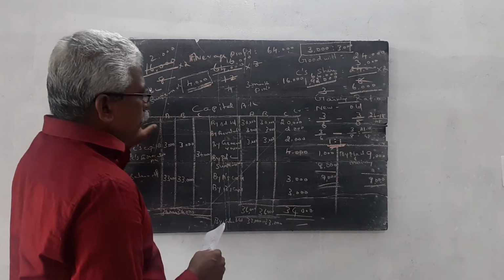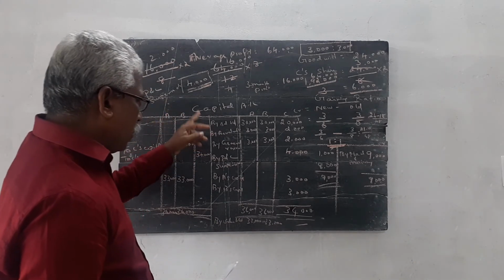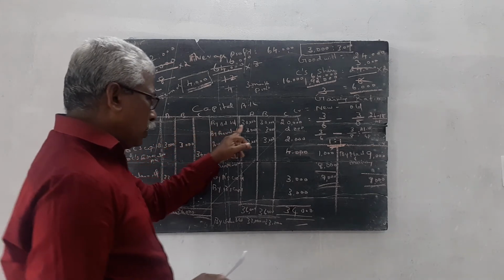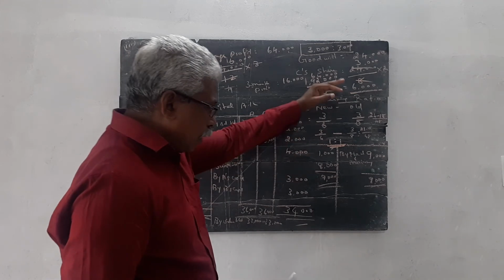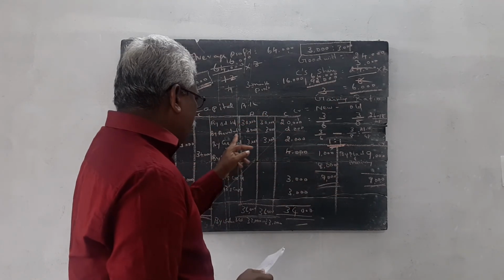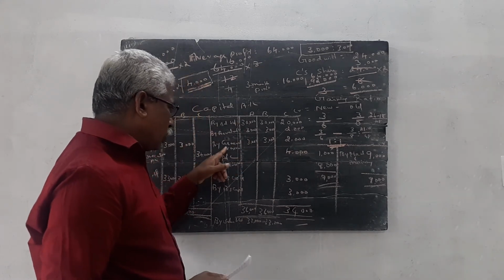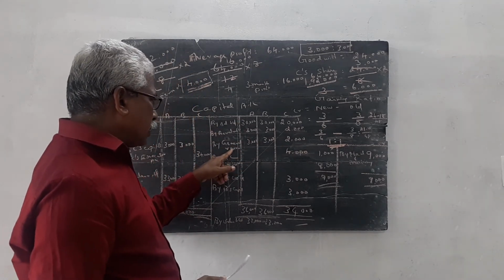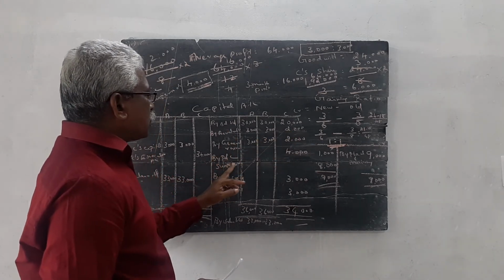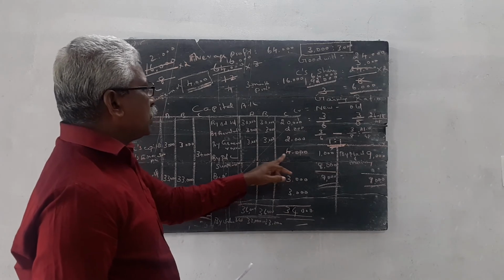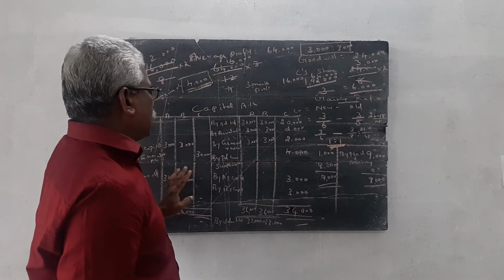Then we do the balance sheet. Capital account, once again I want to explain. By balance brought down, this amount is given in the old balance sheet. Revaluation profit, we already prepared on the revaluation account, and the revaluation account profit is entered here. The previous balance sheet contains one general reserve. That general reserve is taken by the old partners in their old ratio. Profit and loss suspense account: this 4,000 rupees is the share of profit of C for the last 3 months.